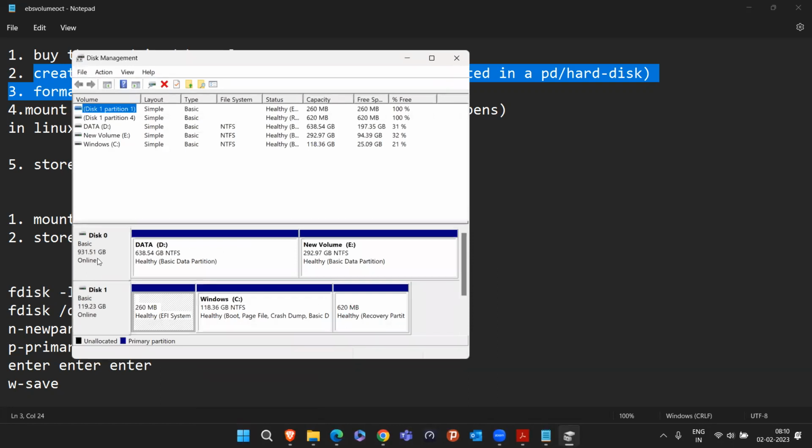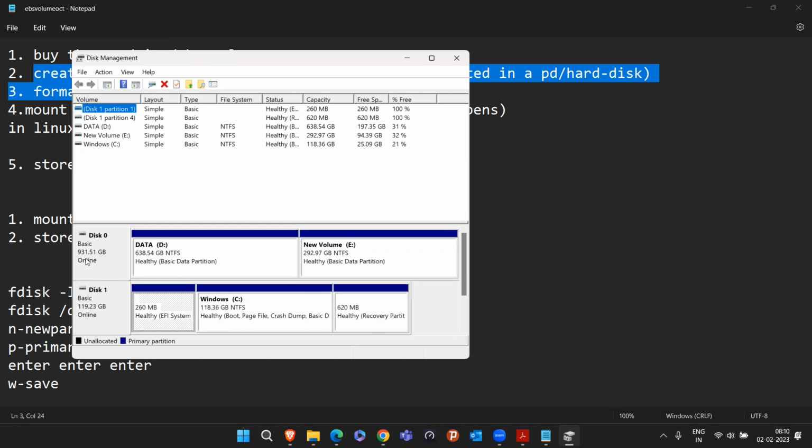If you see, there are two hard disks in my laptop. One is 1 terabyte, the second is 128 GB. In the 1 terabyte disk, two partitions are created, D drive and E drive. Similarly, in the 128 GB hard disk, there is one partition, Windows C, and two healthy partitions.